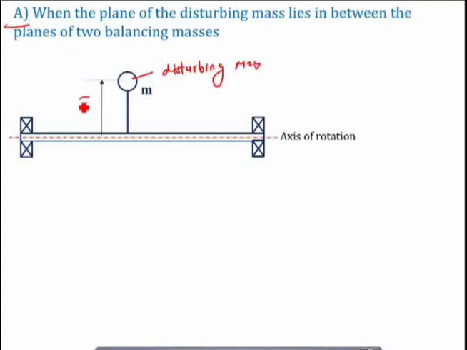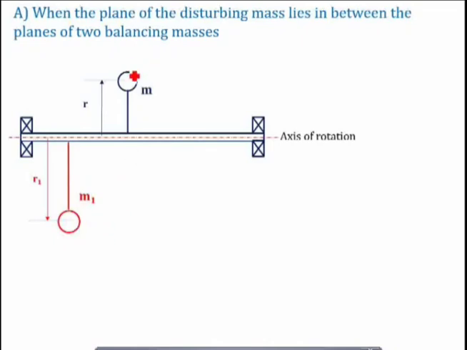which is placed at a distance r from the axis of rotation of the shaft. This is a single rotating mass which is rotating at an eccentric distance r from the axis of rotation of the shaft, and you have to balance it. In the first case we balanced this by using a single balancing mass rotating in the same plane. Now here we are using two masses instead of a single mass, but in two different planes. Let us understand this one by one, case A and case B. First of all, let us understand case A. Let us say that M1 is the balancing mass which is placed in another plane.